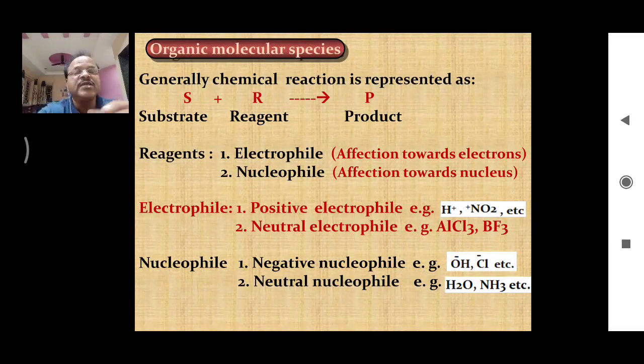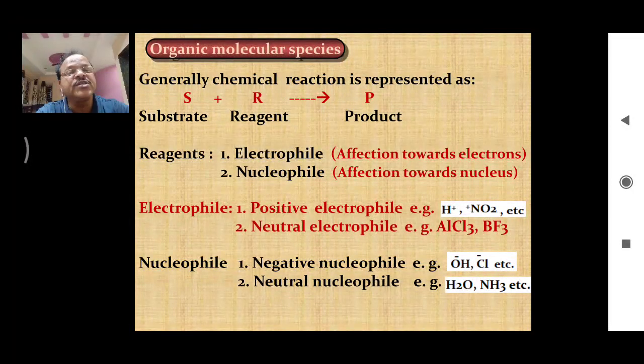Substrate is the compound on which the reaction is to be carried out. Substrate is the compound with which chemical transformation is to be brought about. We are going to convert this S into product P. So the compound which undergoes chemical transformation is called a substrate, and the compound which is responsible for bringing out this chemical transformation is called a reagent.